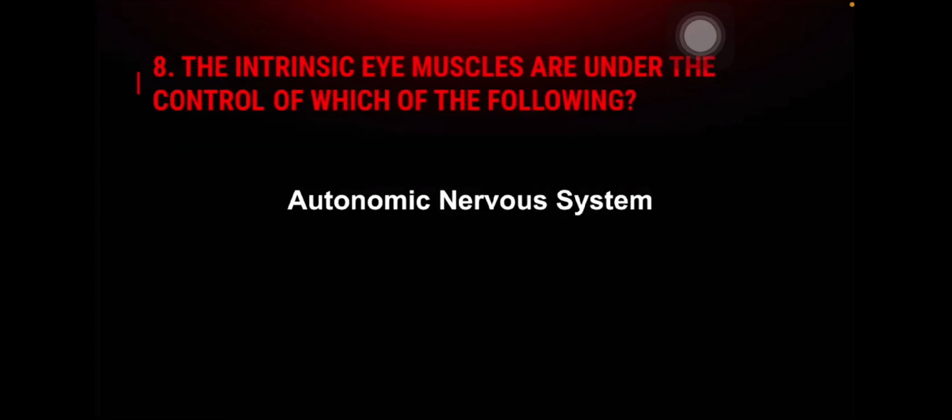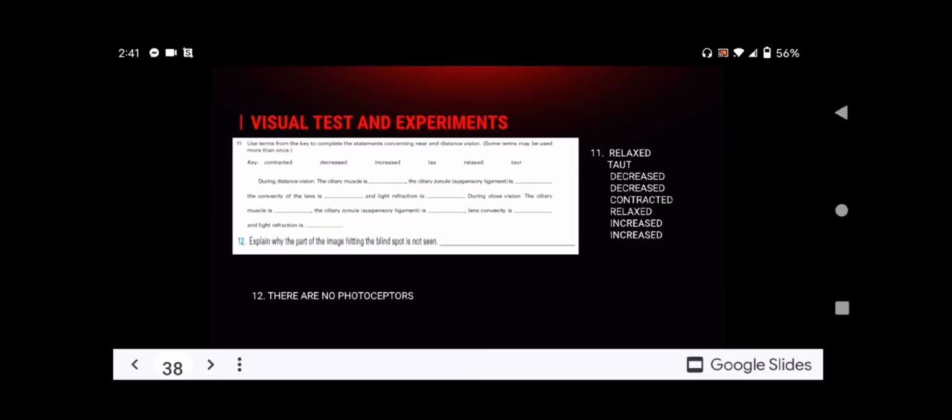Number 8. The intrinsic eye muscles are under the control of which of the following? Autonomic nervous system or somatic nervous system? The answer is autonomic nervous system. Next reporter. Hello, my name is Christian J. Aore and I am going to discuss the visual tests and experiments.